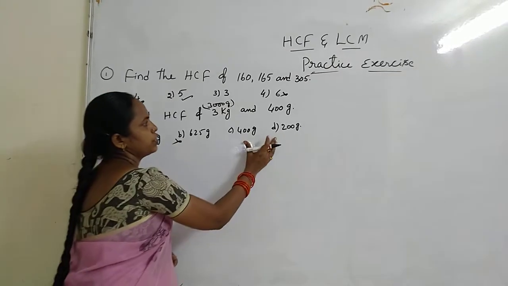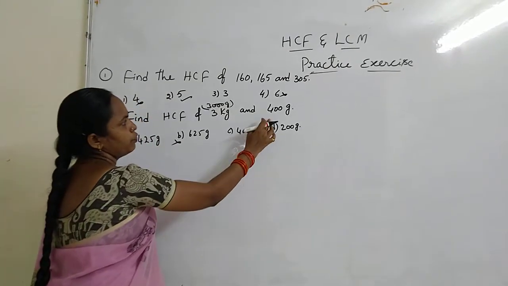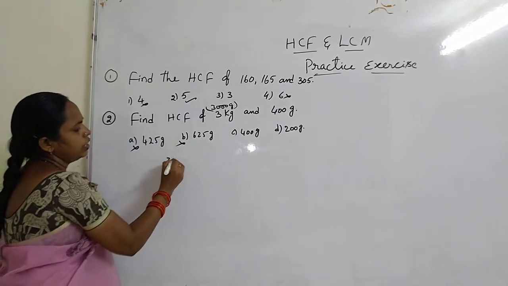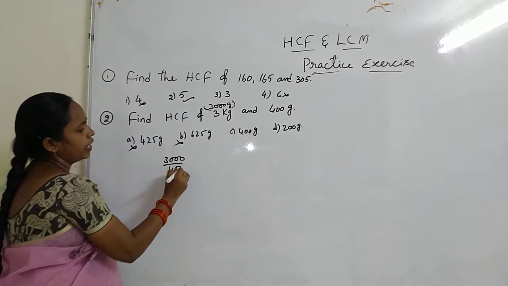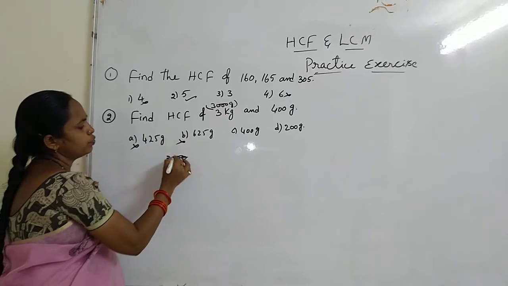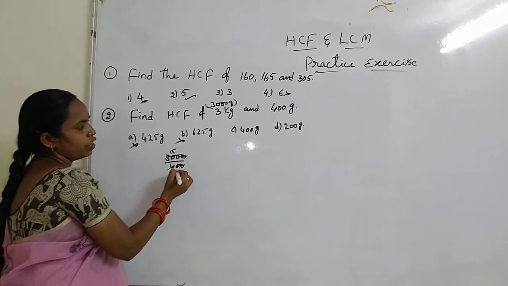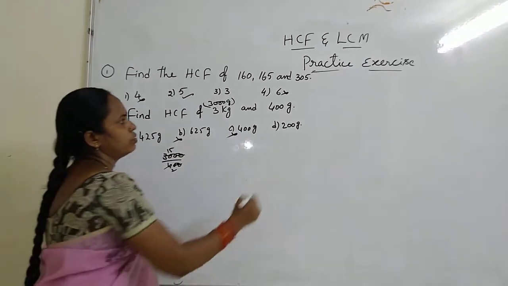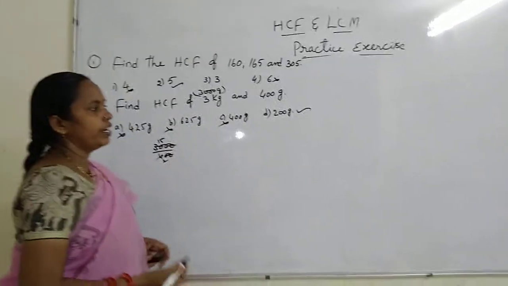So in these two, 400 divides 400, but 3000 by 400: 0, 0, 2, 2, 2, 15. So 15 is not divisible by 2. So it is not our answer. So then the answer is 200 grams.